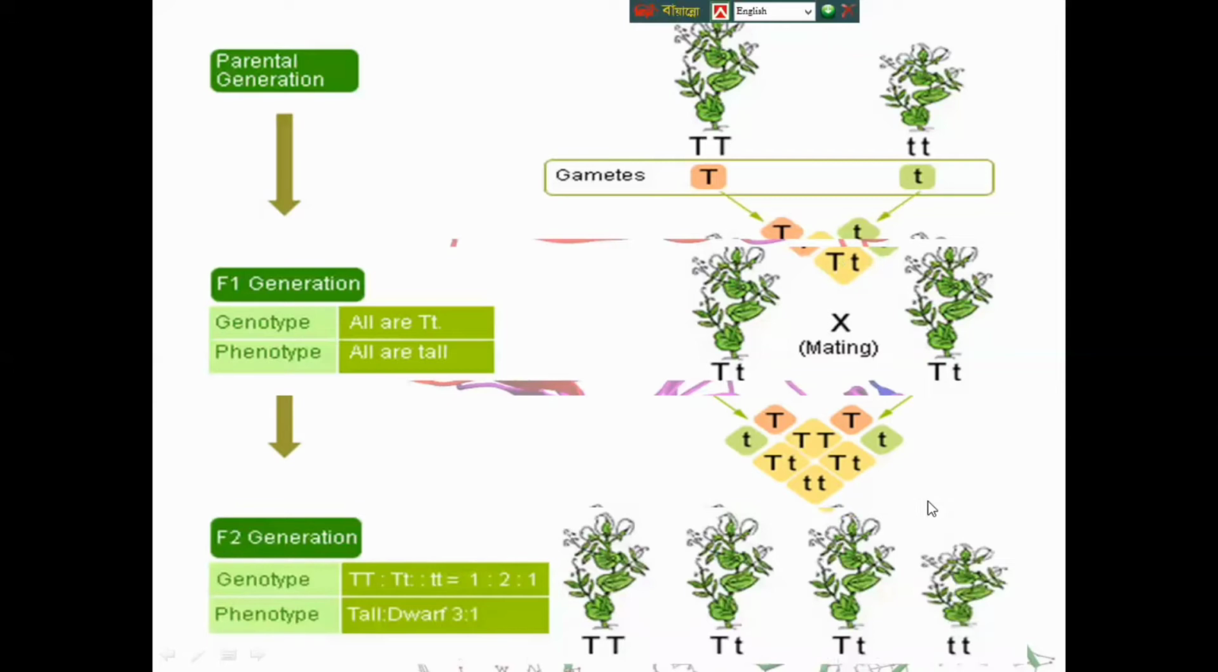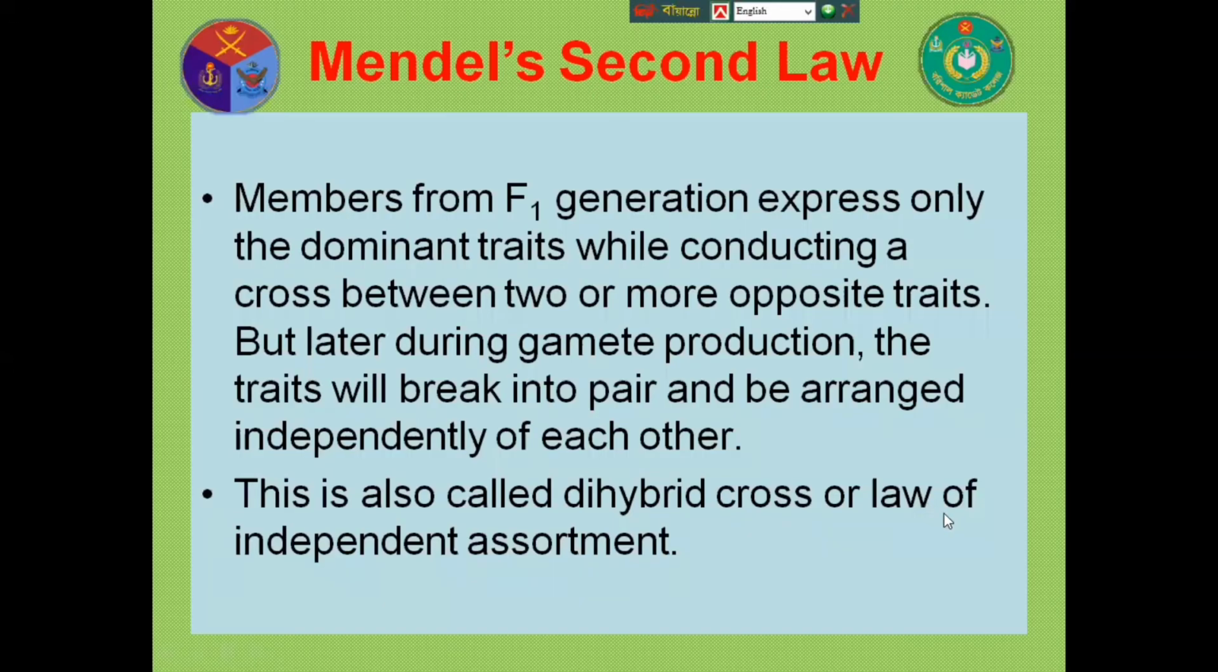Now Mendel's second law. Members from the F1 generation express only the dominant traits while conducting a cross between two or more opposite traits. But later during gamete production, the traits will break into pairs and be arranged independently of each other. This is also called dihybrid cross or law of independent assortment.